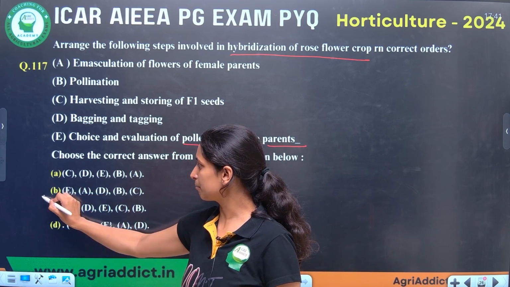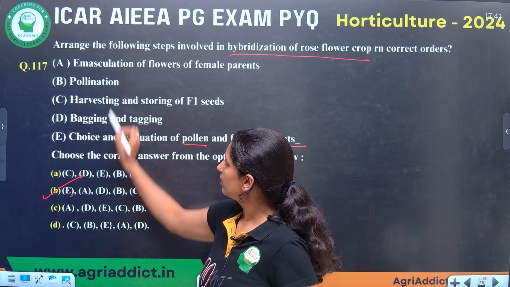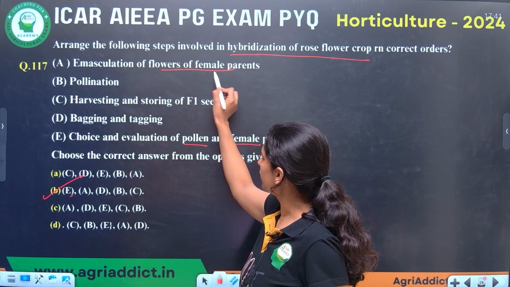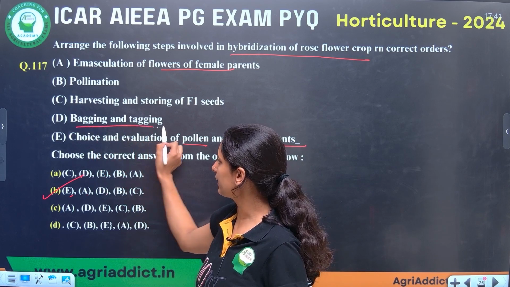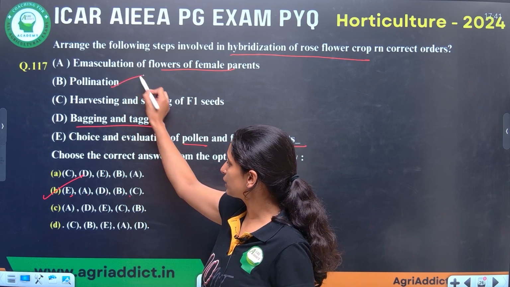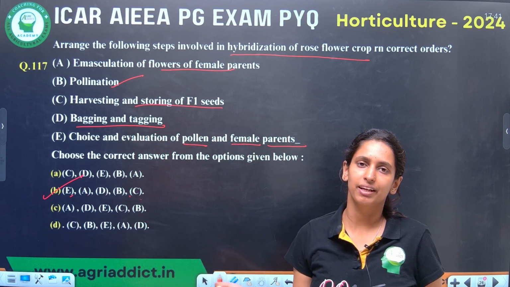Directly we can mark option B as the correct answer. So A is emasculation of the flowers, flowers of female parents. Then D, that is bagging and tagging. Next, pollination. Next, we will be harvesting and storing the F1 seeds.